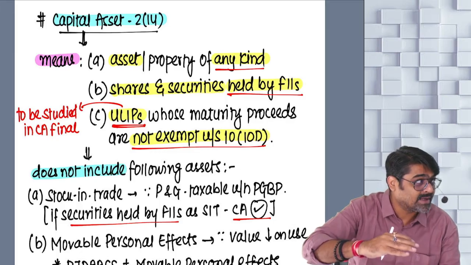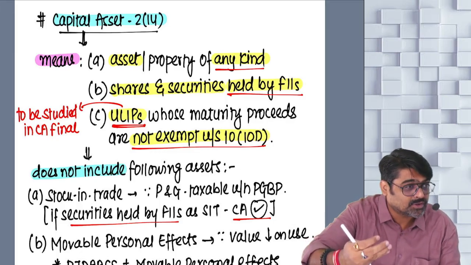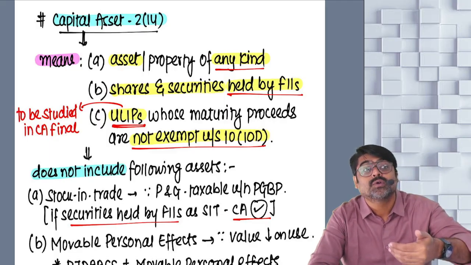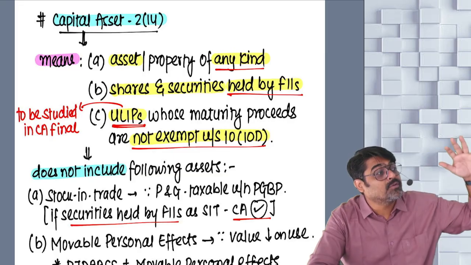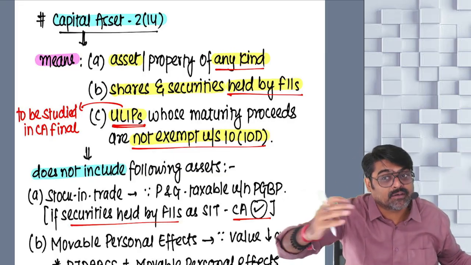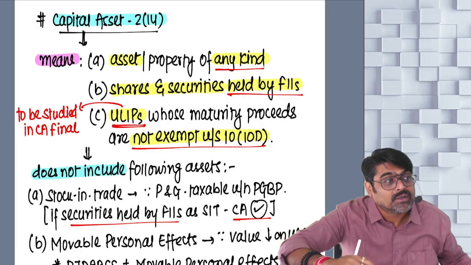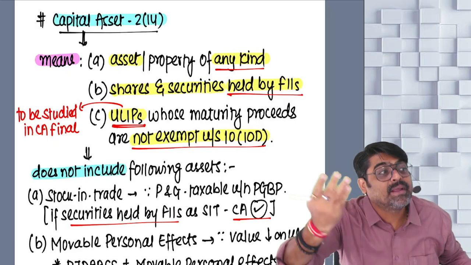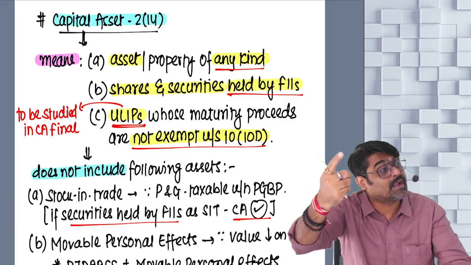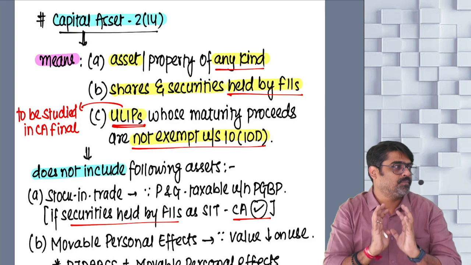You'll have to give back those units to the insurance company, which were given to you at the time when their value was very less. Now after 5, 10, 15, 20 years, your units issued under ULIP will be given back to the insurance company. Whatever will be the value of those units at that time, that amount will come back to you.